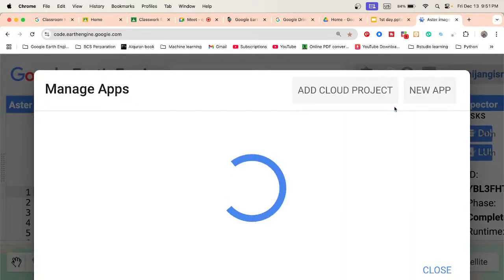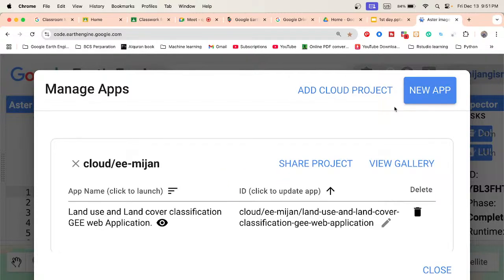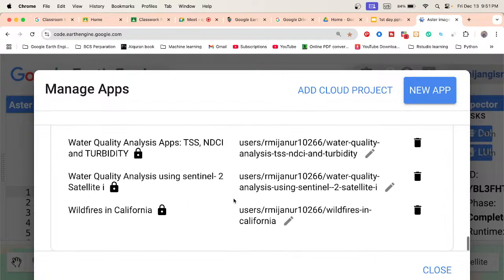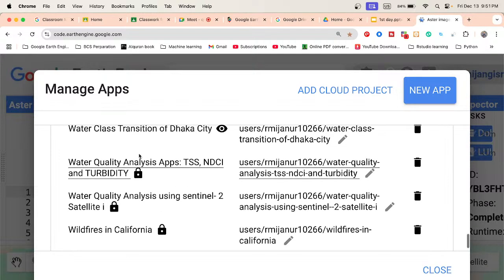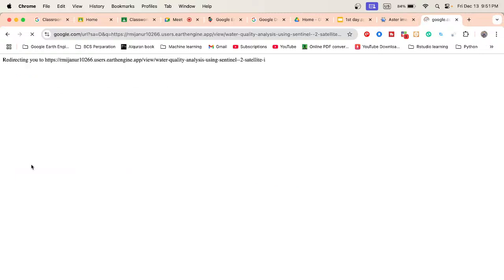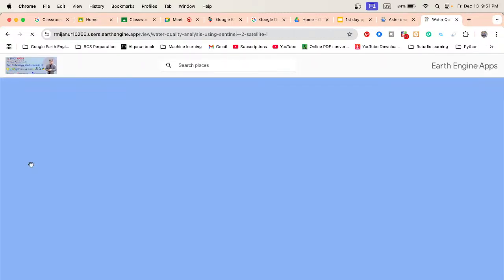Suppose I click on the apps. Here I have already developed some web applications for different purposes. I'll show you some applications. You can see here, if you want, you can also use it commercially, or just privately access it. Suppose it's one kind of application. Just let me show you that. Okay, I open it, just click here. I allow access because I want to use this email. Now we can get this type of application.